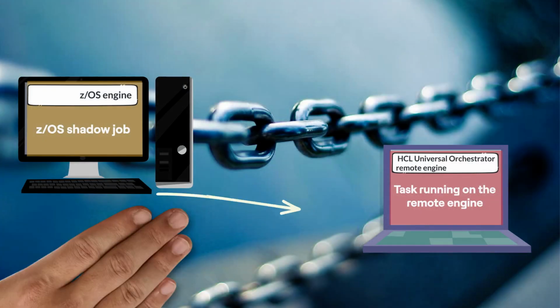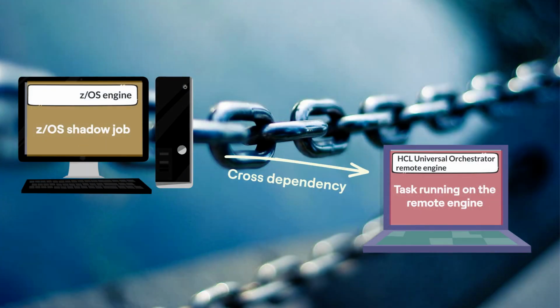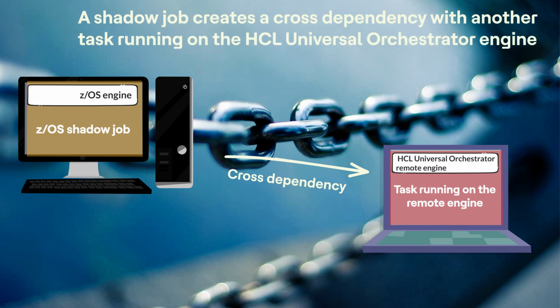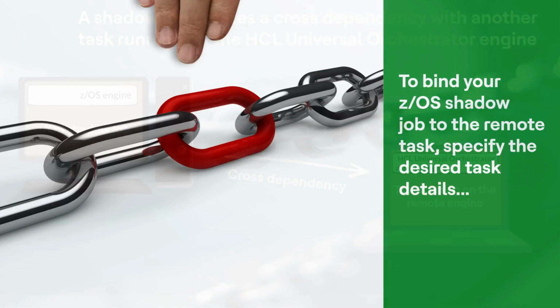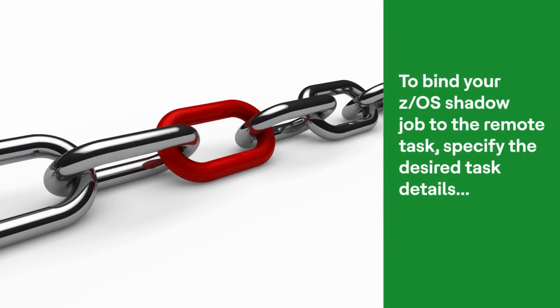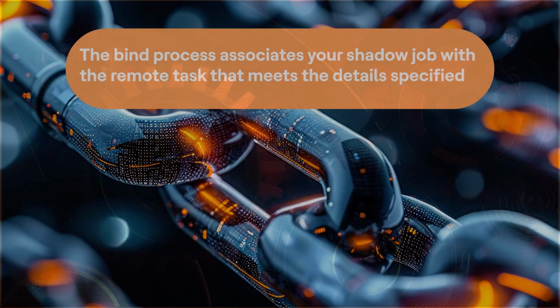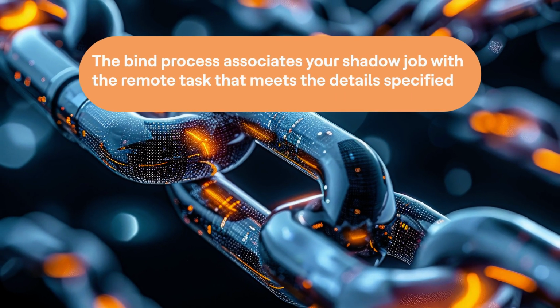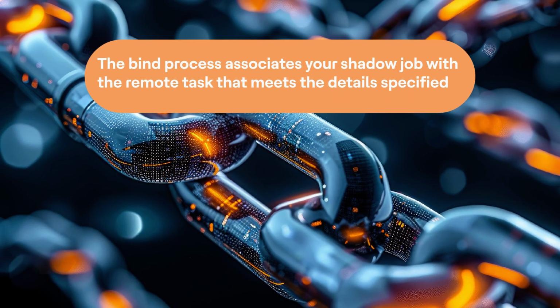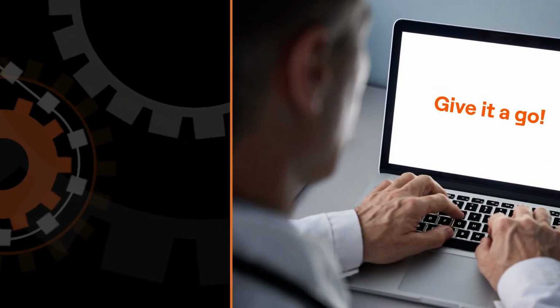You define a shadow job pointing to a task defined on an HCL Universal Orchestrator engine, when you want to track locally the status of that remote task. To bind your shadow job to the remote task, you specify the related details. The bind process maps the shadow job with the remote task that meets the details you have set. Let's see it in practice.